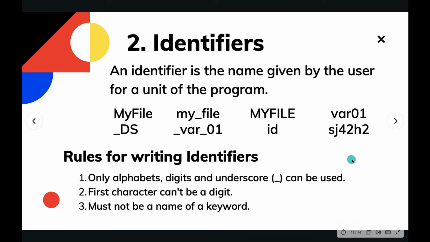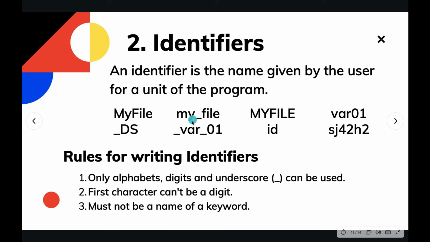So there are some examples of valid identifiers. You can see here I have used my file 3 times to teach you one more thing, that is naming conventions. In programming we use namely 3 types of naming conventions. The first type of naming convention is known as camel casing, and in that we capitalize the very first letter, or we can say very first character of the name. If I need to name some variable, suppose basic salary, I will be capitalizing B and S of the basic and the salary respectively.